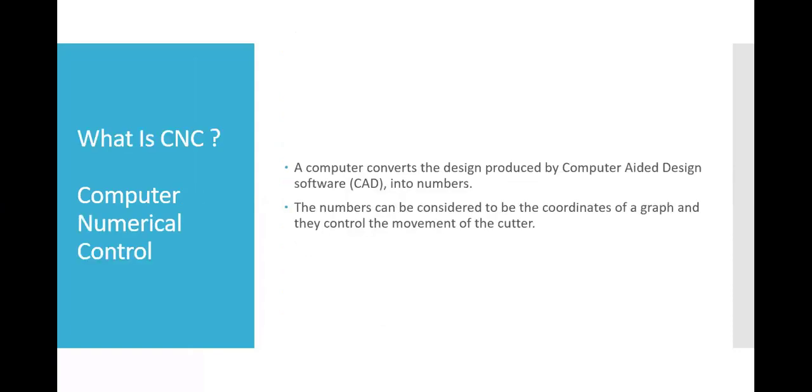What do you mean by CNC? CNC is nothing but computerized numerical control. The first version of CNC was NC, that is numerical control. Some of you might be aware that numerical control means that we are adding instructions in terms of numbers. Those numbers were fed to the machine by punch cards and punch tapes 5 to 6 decades ago.